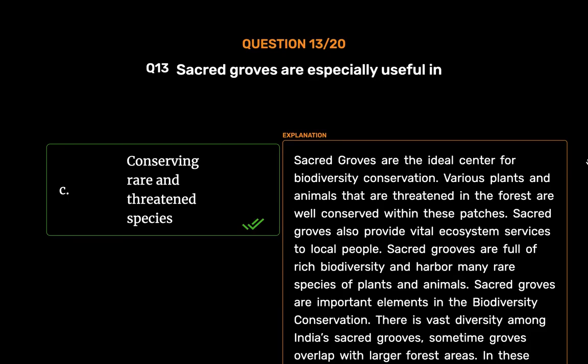Sacred groves are important elements in biodiversity conservation. There is vast diversity among India's sacred groves. Sometimes groves overlap with larger forest areas. In these patches, people do not cut wood for domestic use. Sacred groves play a significant role in biodiversity conservation.